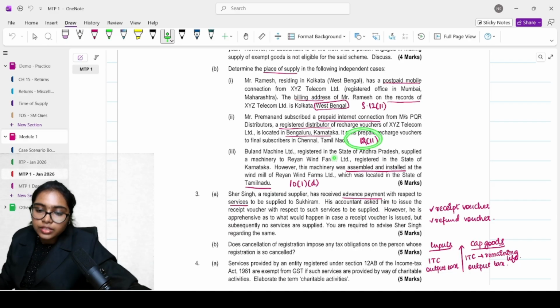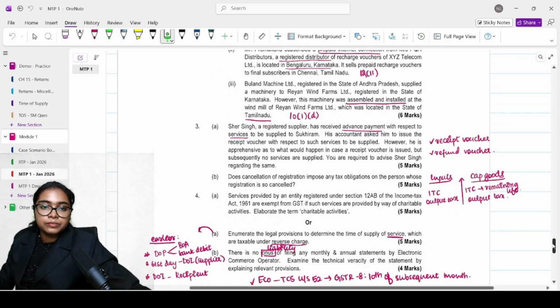This is also covered under the same section, Section 12, subsection 11. So this will be Karnataka. Even though they are giving it to the final subscribers in Chennai, Tamil Nadu, the distributor's location is Karnataka. So the place of supply is Karnataka.